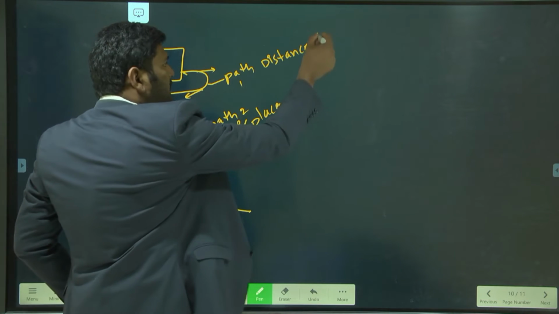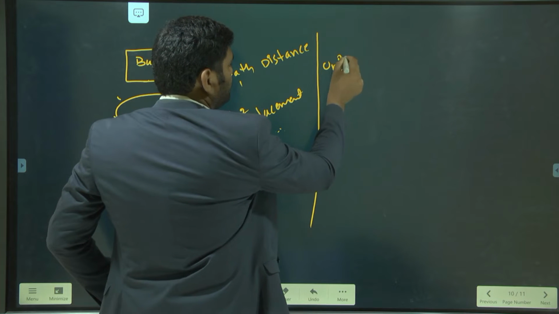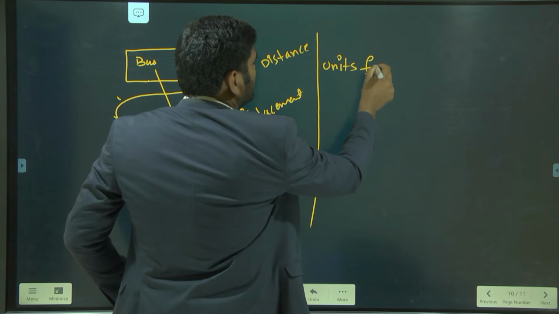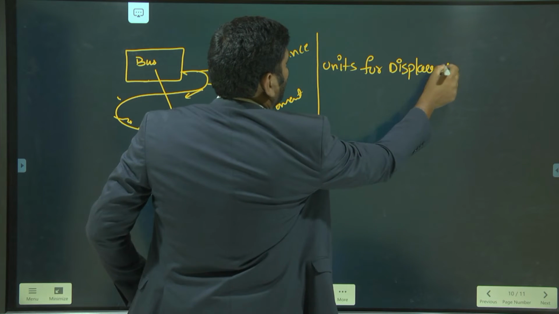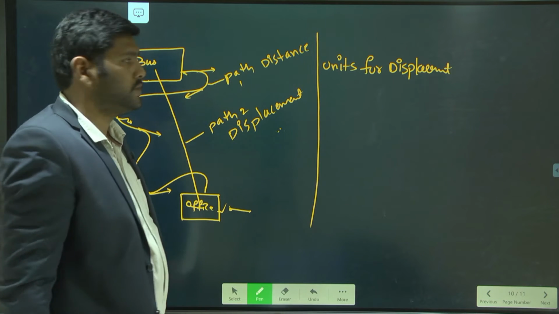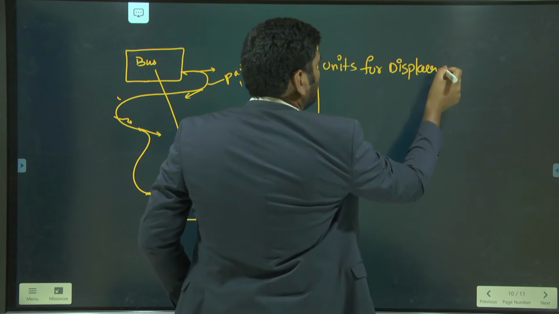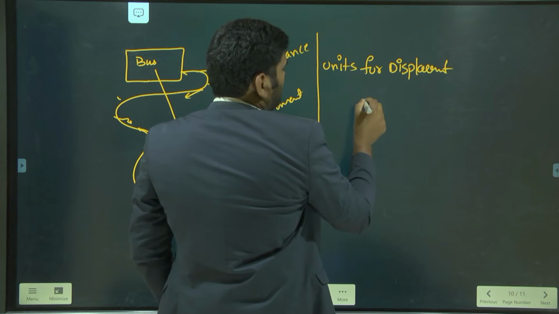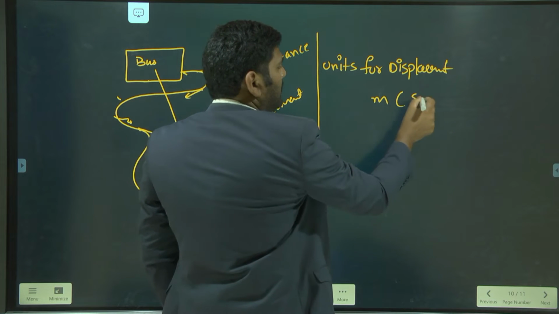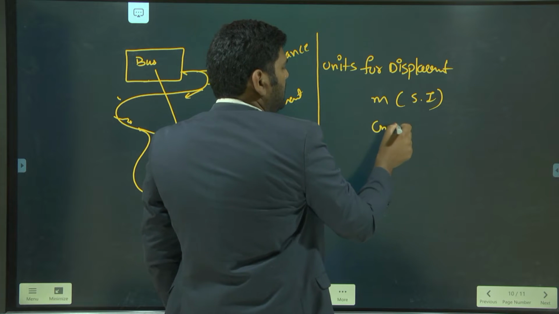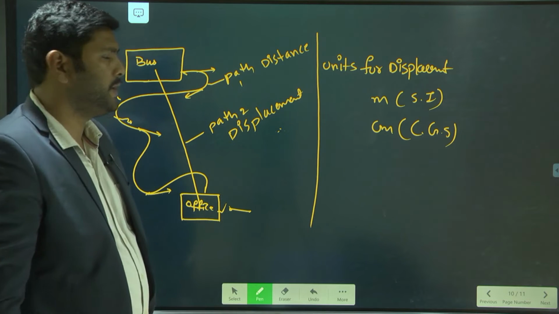Now coming to the units for displacement. The very first unit is meter. Meter is an SI unit, and centimeter is a CGS unit. So this is the way we can define displacement units.